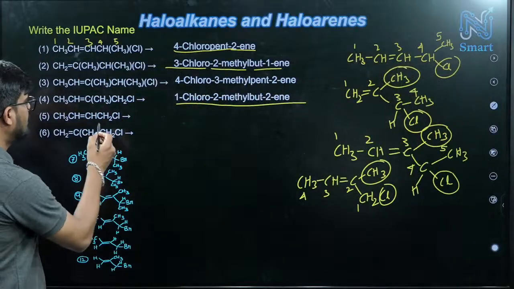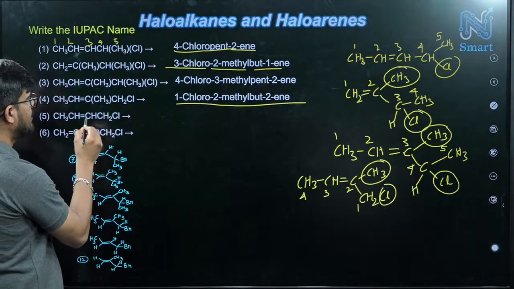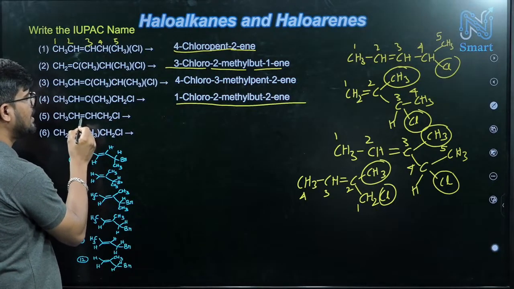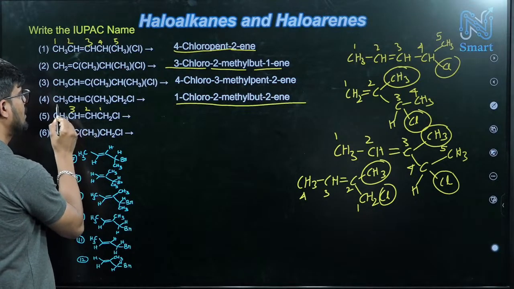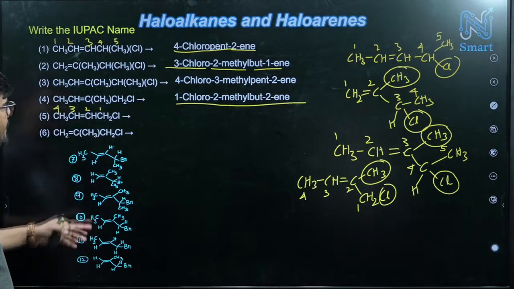How will we put the numbers? Let's put the number here only. 1, 2, the second carbon is having a double bond. From that side also 1, 2, the second carbon is having a double bond. So the numbering will be the same.